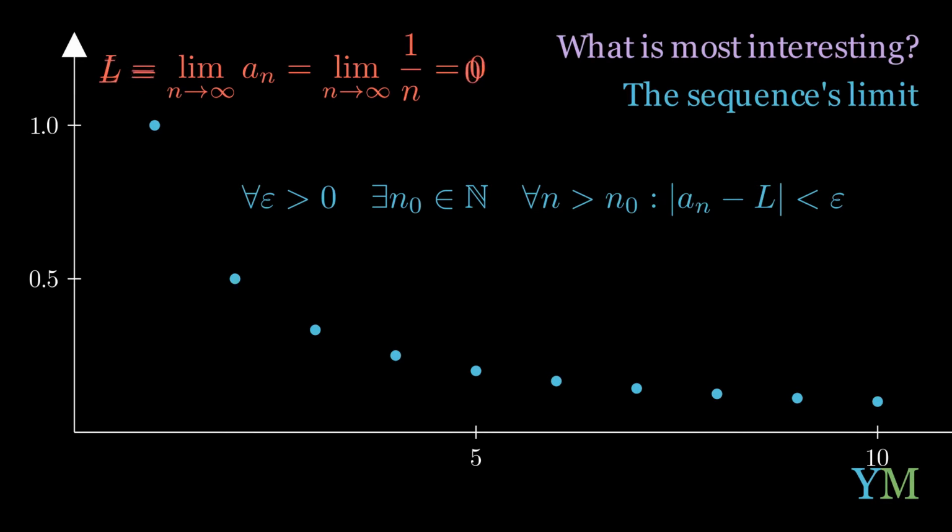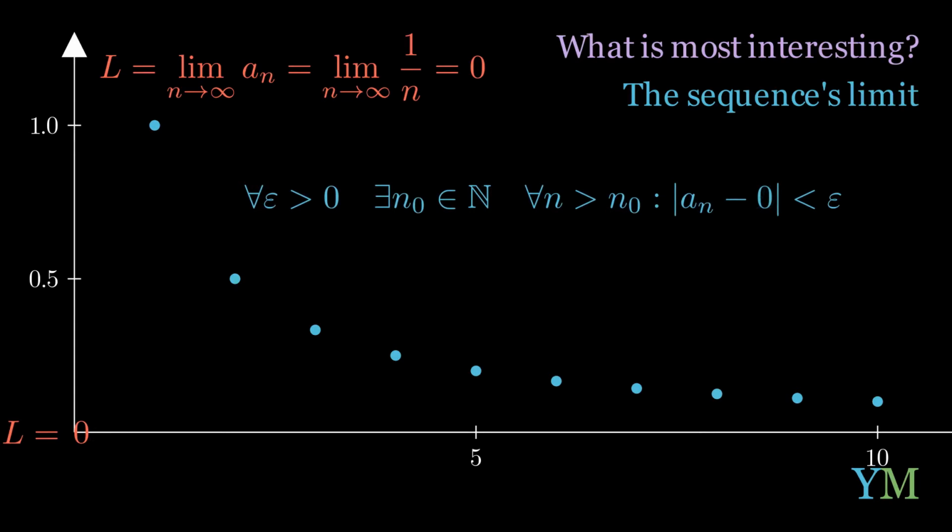So let's start with the fact that in our present sequence, the limit is 0. L equals 0. So let's work with that. Let's substitute L within the definition with 0. Now we get an minus 0 in absolute value smaller than epsilon, since 0 is our candidate for that limit.